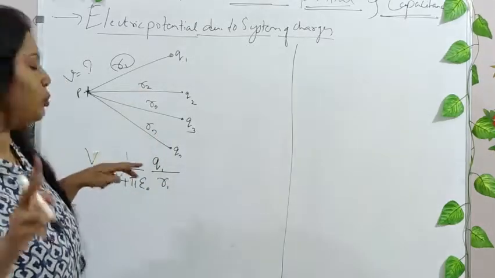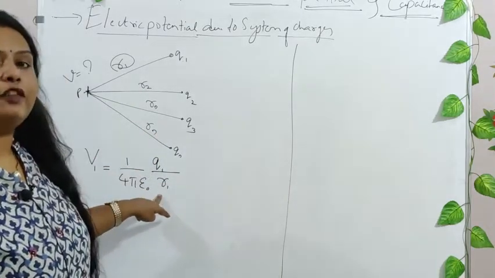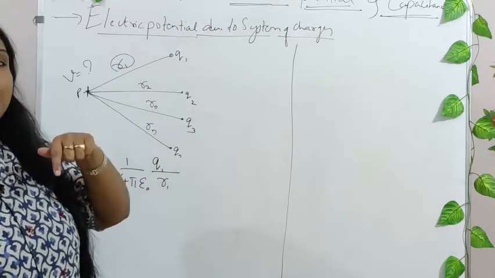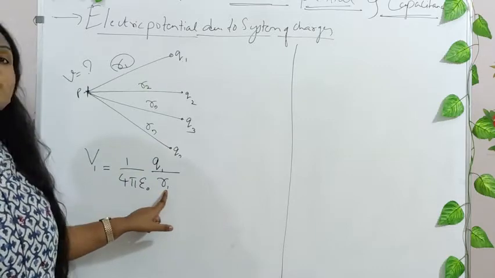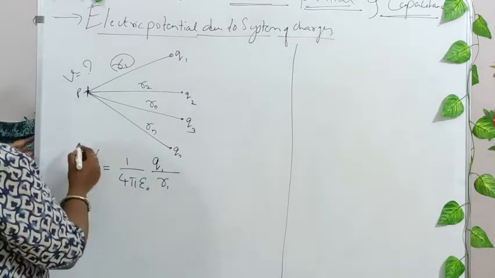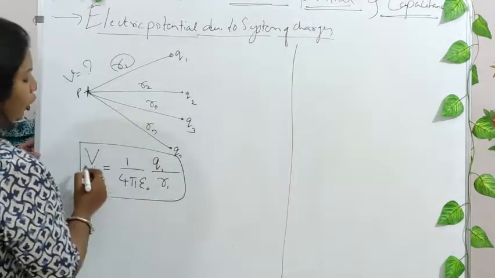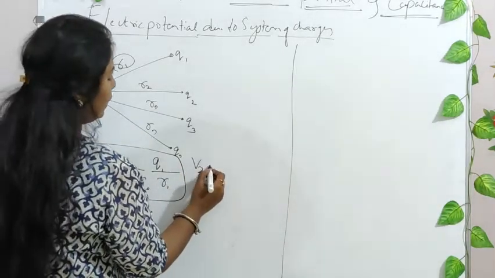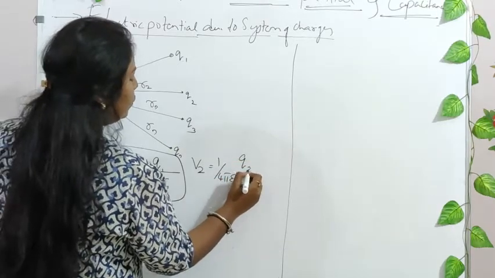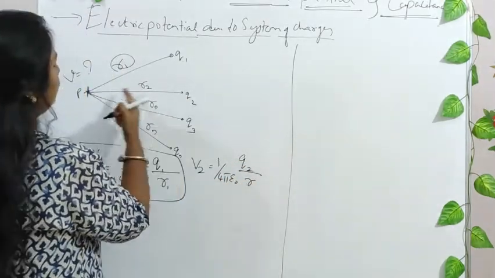Do not confuse the electric field equation with this equation. In the electric field equation you have R square, but in the potential it is R, right? Now this was for V1. On similar lines, what is V2? V2 is equal to 1 divided by 4 pi epsilon naught Q2 divided by, what is the distance between Q2 and P?